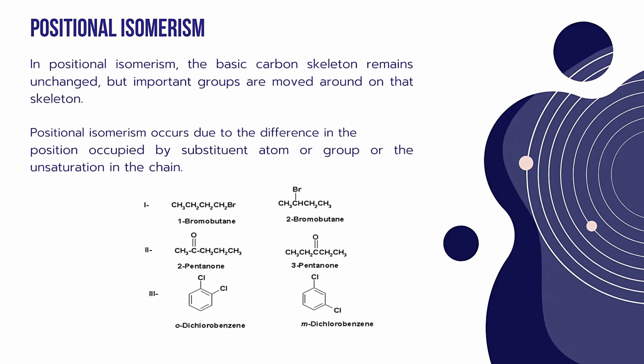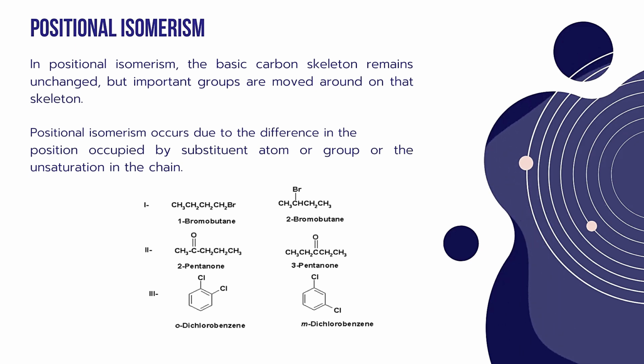Okay, so the position of the carbon skeleton cannot be changed, but whatever the functional groups are there, they can be moved around the same skeleton. So positional isomerism occurs due to the difference in the position occupied by a substituent atom or group or the unsaturation in the chain. Most of this positional isomerism occurs due to the difference in the position of any substituent atom or group occupied on the unsaturation or any kind of carbon chain.